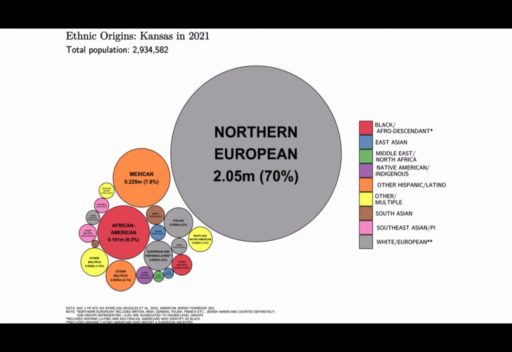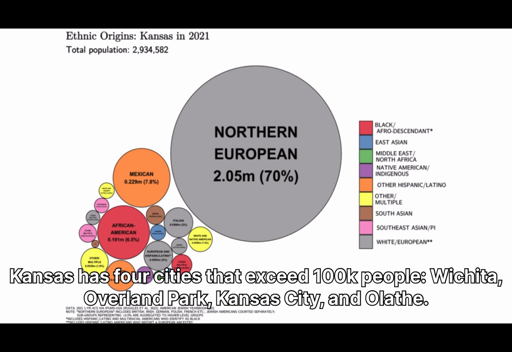9.5% of the population belongs to two or more races, 5.7% African American, 2.9% Asian, 1.1% Native American, and 5% of the population belongs to other races. Kansas has 4 cities that exceed 100,000 people: Wichita, Overland Park, Kansas City, and Olathe.